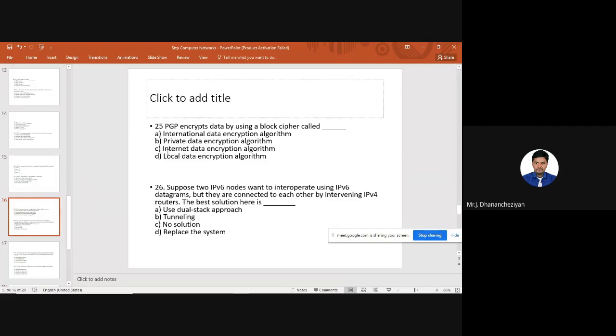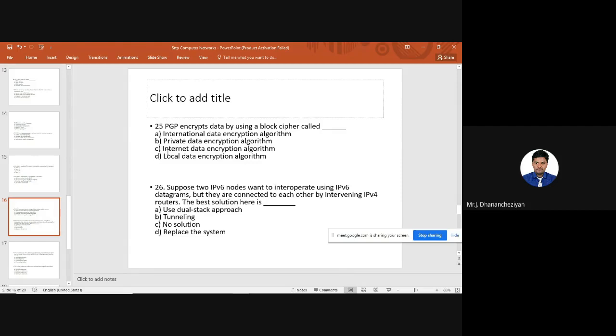Next question, 25th question, PGP. PGP means Pretty Good Privacy. PGP encrypts data by using a block cipher called what? This is a question coming under PGP. Where do we use PGP? PGP is used in email security. So what type of block cipher or encryption mechanism do we use for PGP?